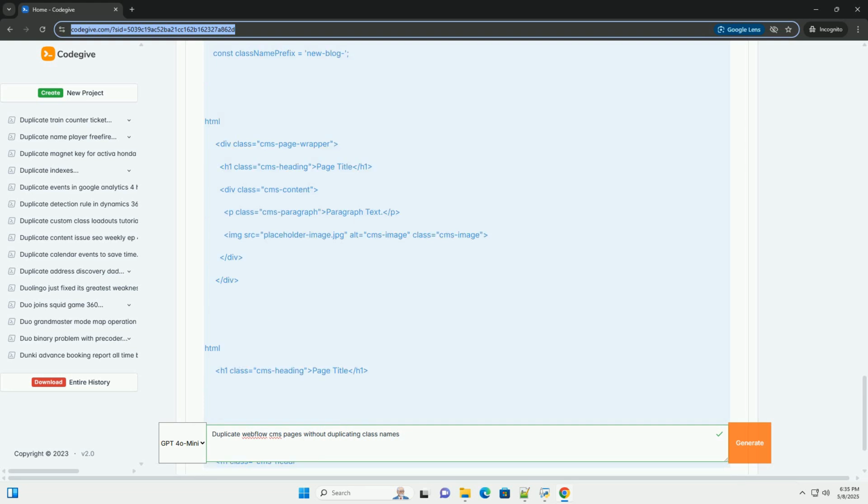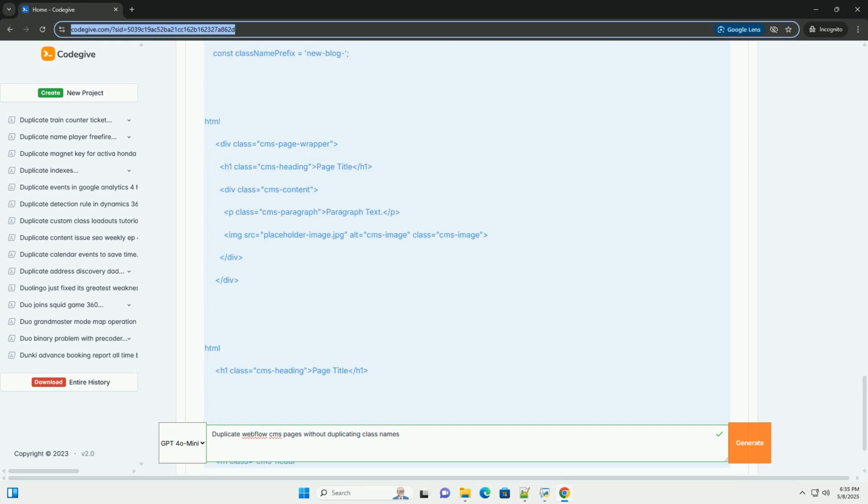5. Class list modification: the code iterates through the existing class list. It checks if the class name starts with w-, Webflow's default class prefix. If it does, it's kept as is. For all other classes, the unique suffix is appended to the original class name, for example cms-heading_A1B2C3. 6. element.className = newClassList.trim(): the element's class name attribute is updated with the modified class list.